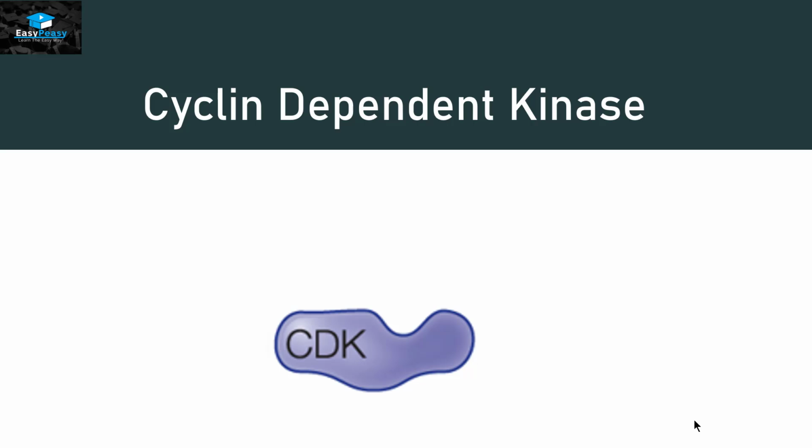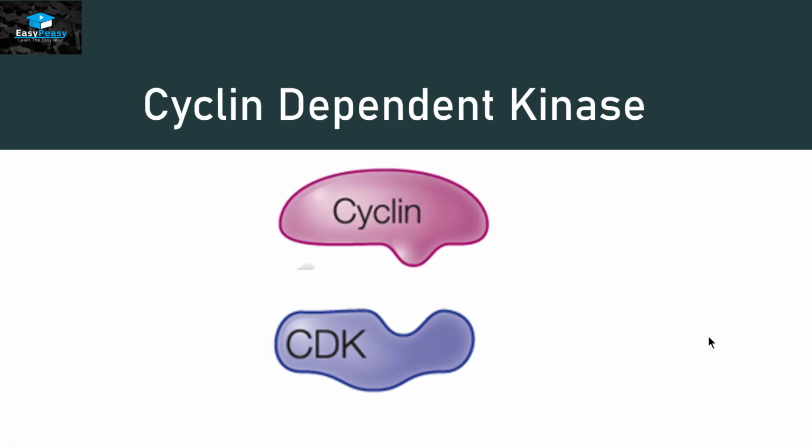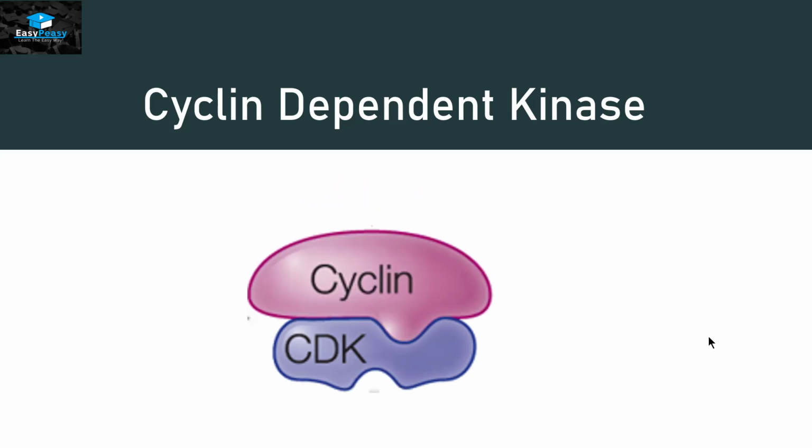So this is our enzyme, the cyclin dependent kinase. You can see the structure of this kinase like this. So there is a dip over here, okay? Now this is cyclin dependent, so a cyclin protein will appear that is going to attach itself with it like this. And now, as you can see, the structure of the CDK is changed, making a depression here, and this depression is basically the active site of this enzyme. So now this enzyme is activated and it is ready to attach itself with its substrate.